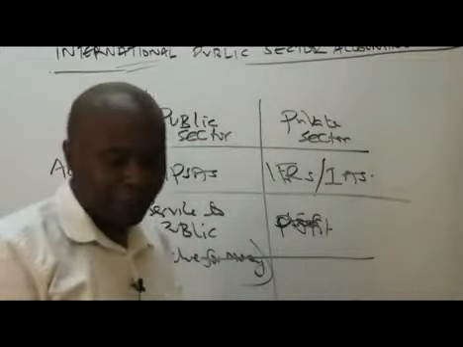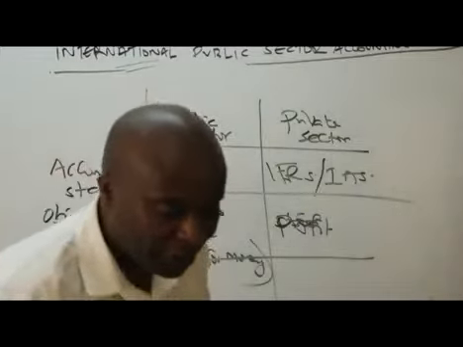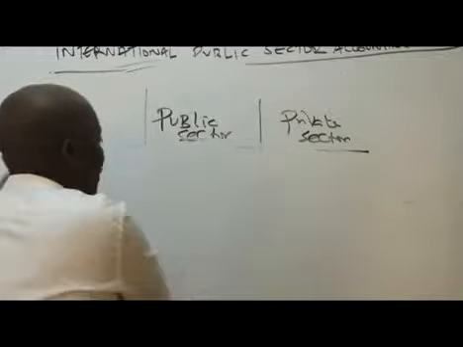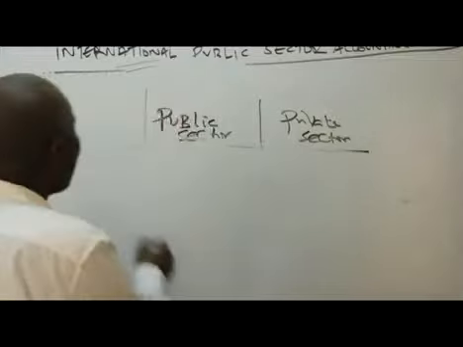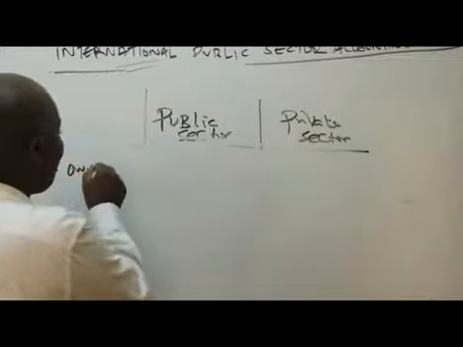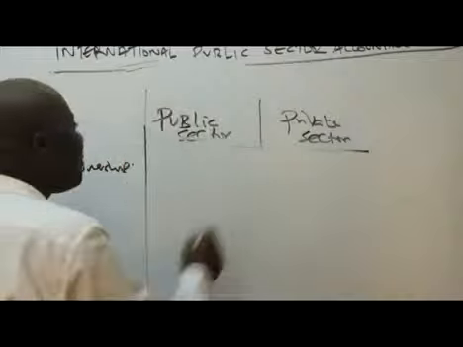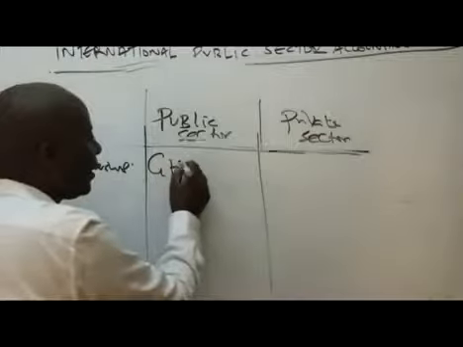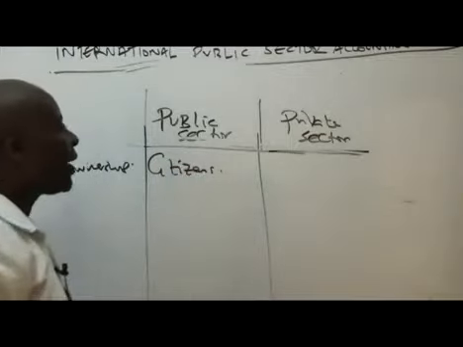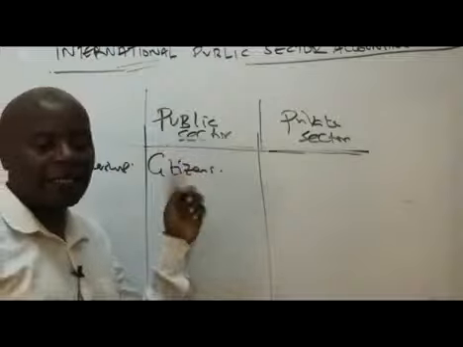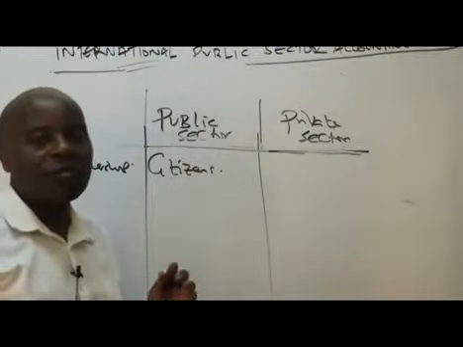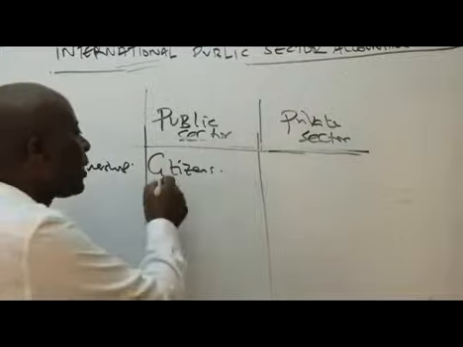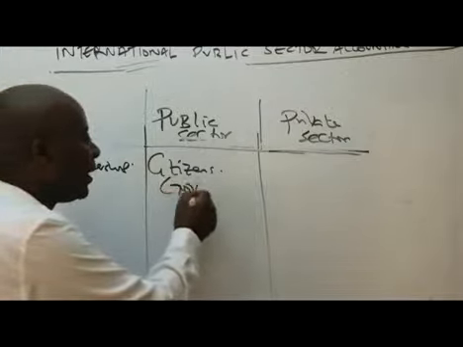So we have, ladies and gentlemen, the third difference. Who are the owners? Ownership: in the public sector, of course, we have the citizens. The citizens are the ones who own the public sector. Of course, we appreciate the fact that citizens have an agent in the name of government.